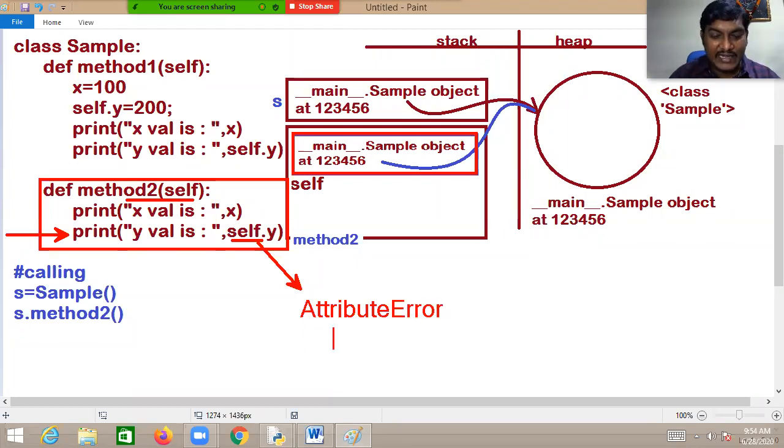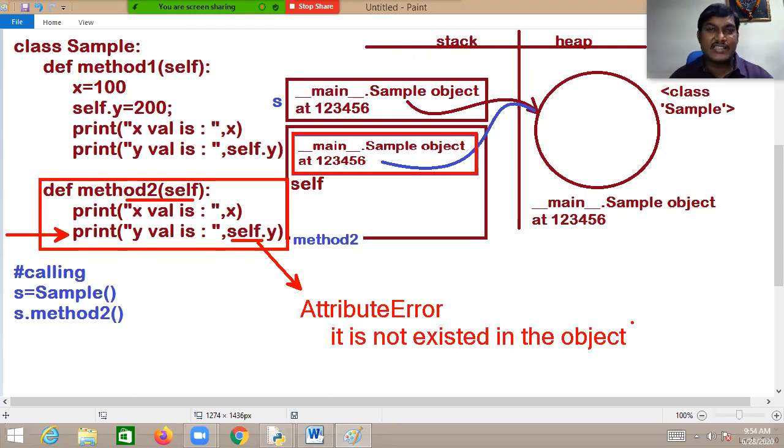AttributeError means it is not a member; it does not exist in the object. When it does not exist in the object, you will be getting AttributeError. When it does not exist in the method, you will be getting NameError. This type of thing you need to know.